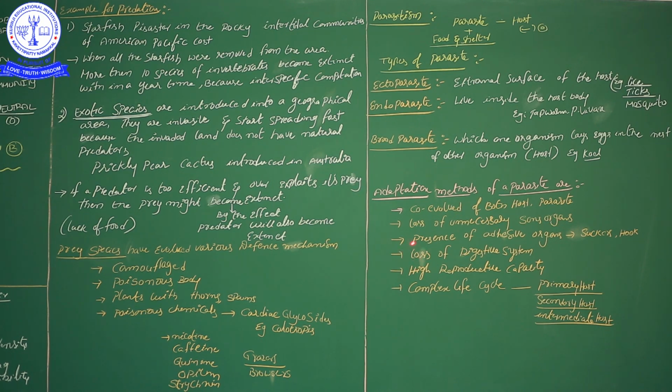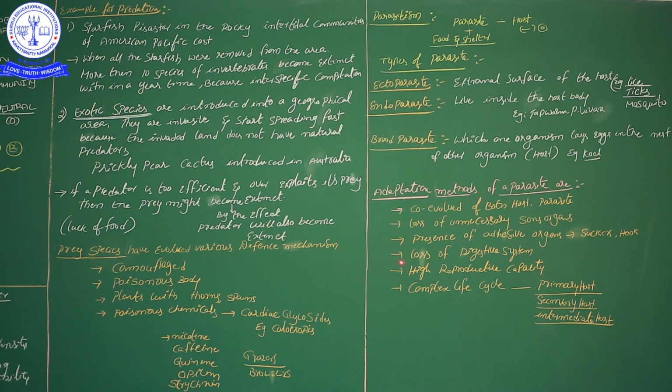The next point is the presence of adhesive organs. Adhesive means attaching. When the parasite is present inside the host, it must attach to the host body. For that attachment, these parasites need adhesive organs, for example suckers and hooks. Here we have seen Taenia solium, the tapeworm, which is present in our small intestine.